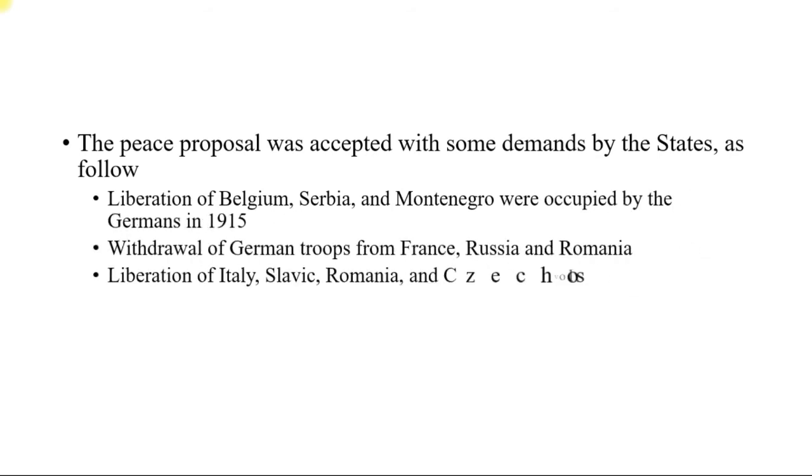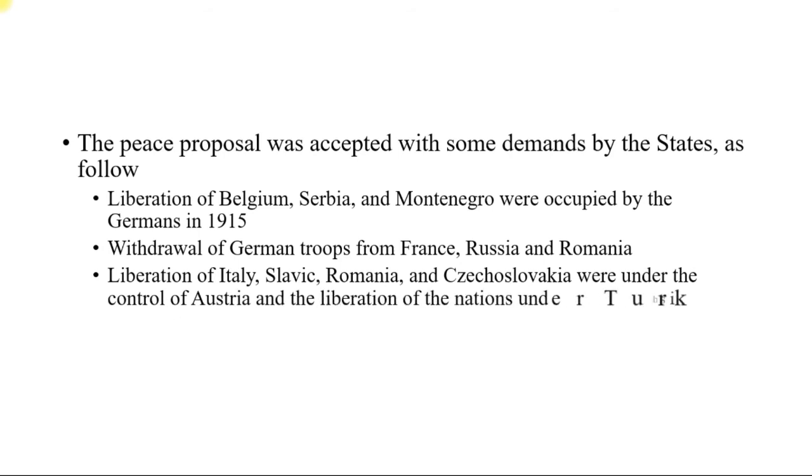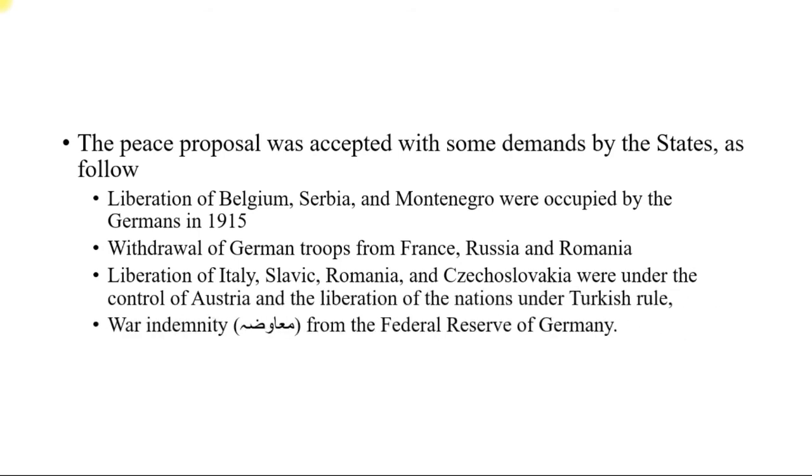The first condition: liberation of Belgium, Serbia, and Montenegro, which were occupied by Germany in 1915. The second: withdrawal of the German troops from France, Russia, and Romania. And the third condition is liberation of Italy, Slavic lands, Romania, and other countries that were under the control of Austria, and the liberation of nations under Turkish rule. The fourth condition is war indemnity from Germany.